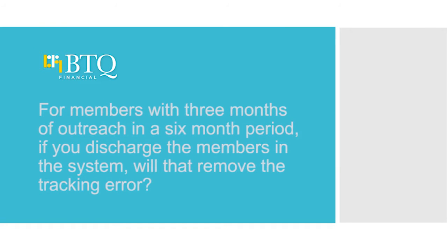Okay, we have another question. For members with 3 months of outreach in a 6-month period, if you discharge the members in the system, will that remove the tracking error? No. So discharging a member means you're no longer working with them. If the work that you have already reported caused an issue, reporting that you're no longer working with the member doesn't solve the issue. So for example, if you reported that you did April outreach, but another health home already had the member in outreach from January to March, that would be a 4th month. The state doesn't allow that. If you stop working with the member, that doesn't fix the issue. You've already reported the 4th month of outreach.